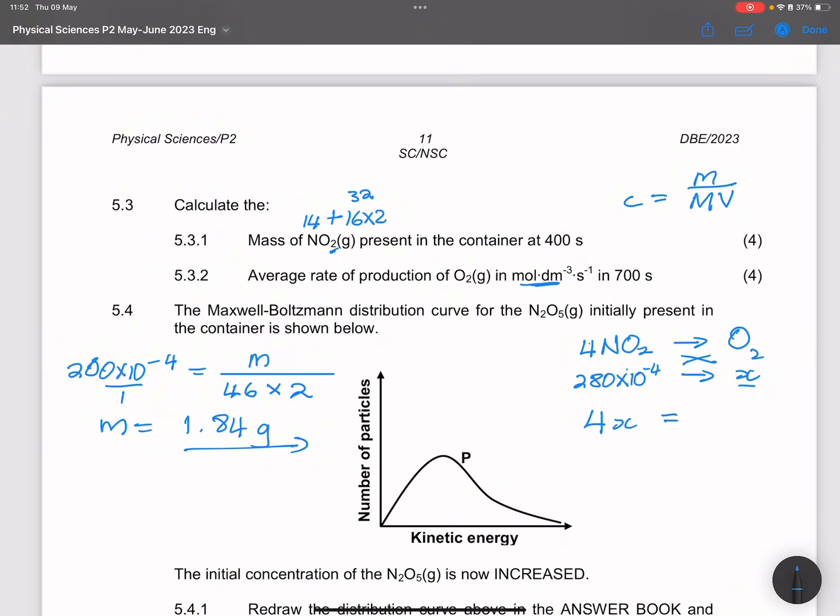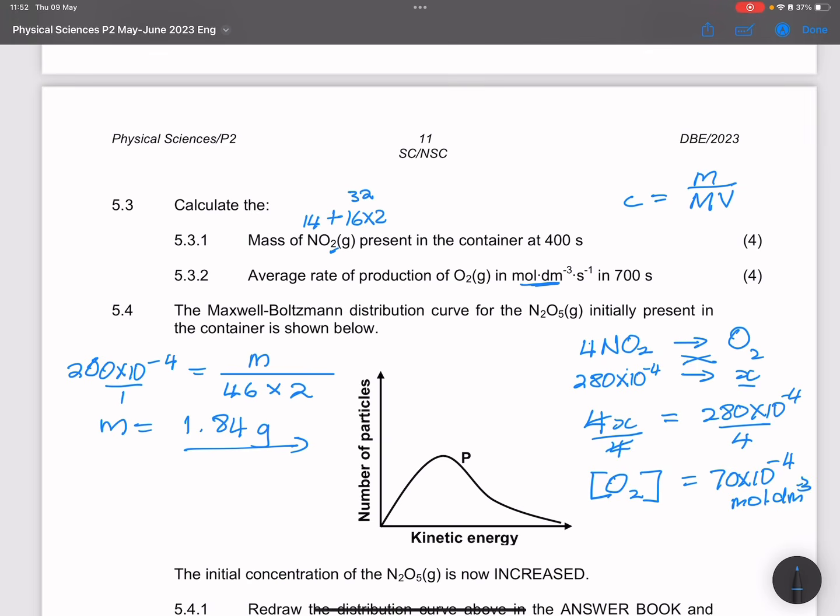It is equal to 280 times 10 to the minus 4. Divide both sides by 4. Then that will give me the concentration, so that will be the concentration of oxygen. So 280 divided by 4 will give me 70 times 10 to the minus 4. That's in moles per cubic decimeter, right?